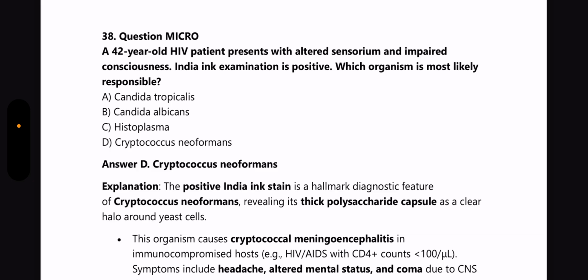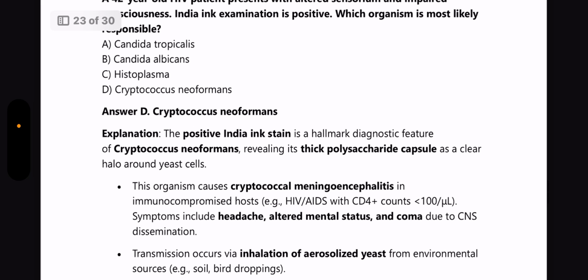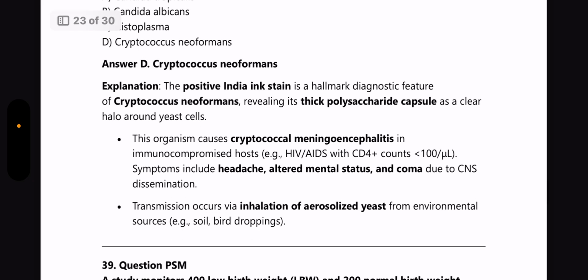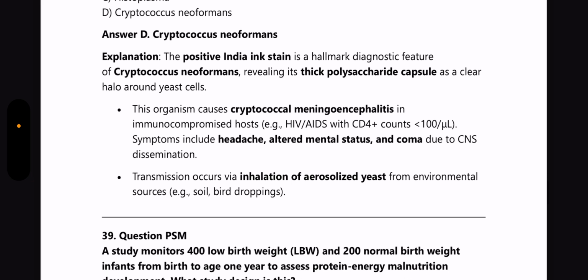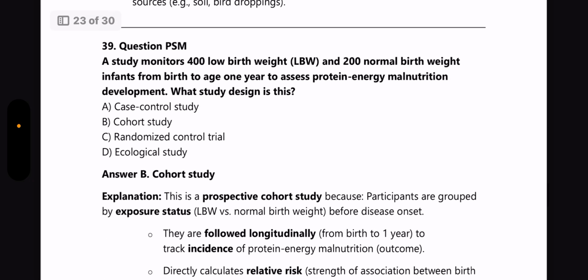The positive India ink stain is a hallmark diagnostic feature of Cryptococcus neoformans, revealing its thick polysaccharide capsule as a clear halo around the yeast cells. The organism causes cryptococcal meningoencephalitis in immunocompromised hosts, and the symptoms are headache, altered mental status, and coma because of CNS dissemination. Transmission is via inhalation of the aerosolized yeast from environmental sources.